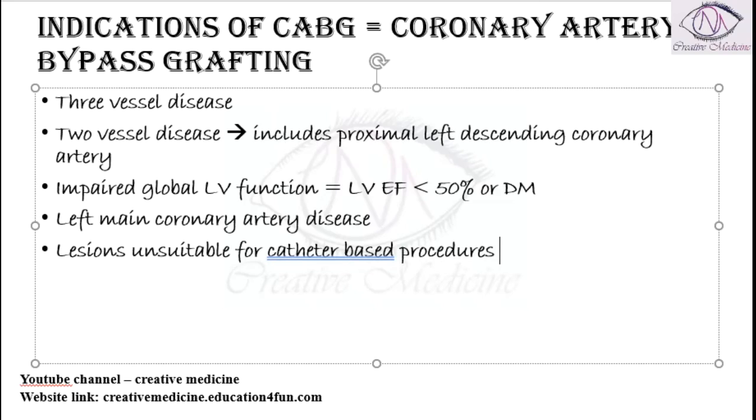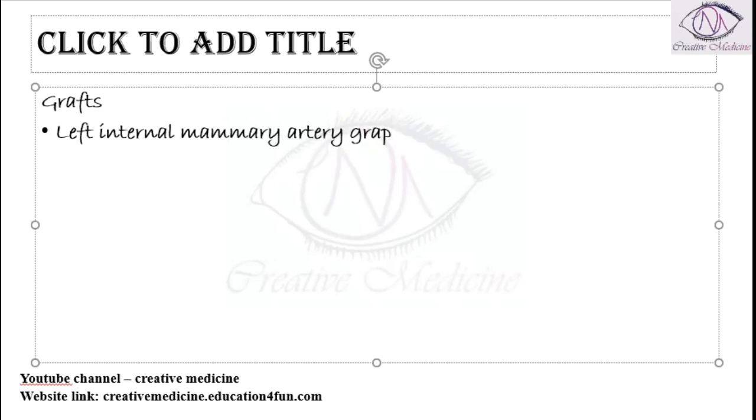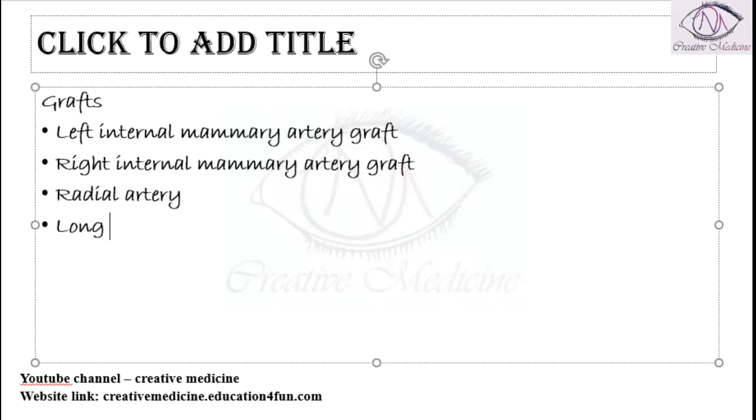Then, what grafts are used in coronary artery bypass grafting? The grafts used are the left internal mammary artery graft and the right internal mammary artery graft. Along with that, we can use a radial artery graft, and long saphenous vein graft is also used in these patients.